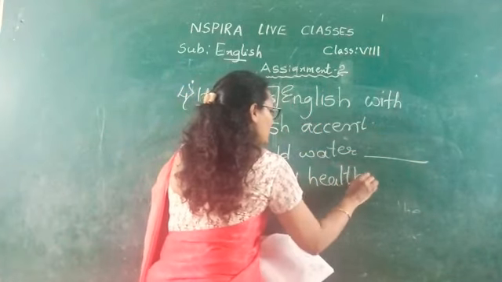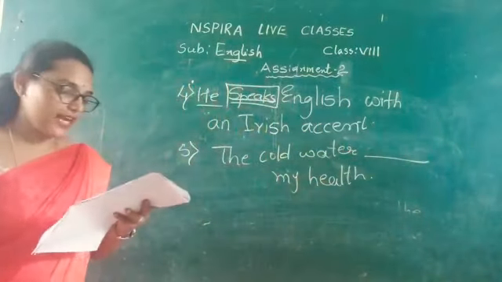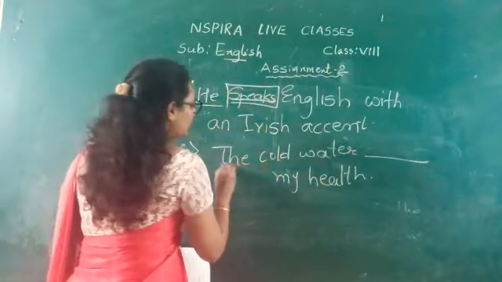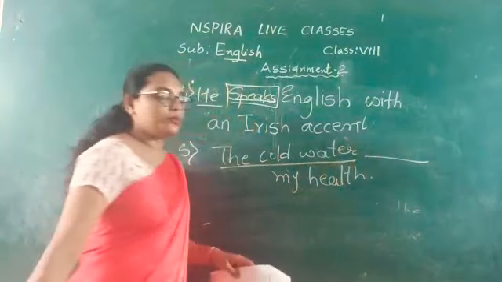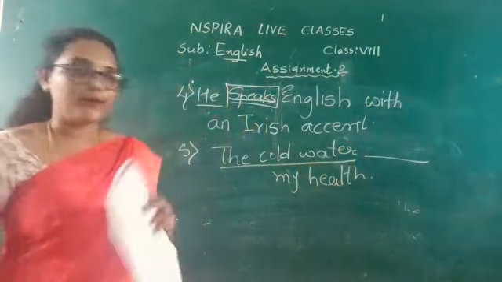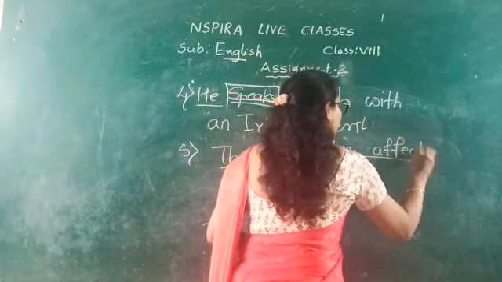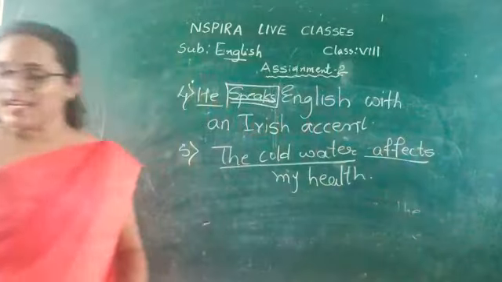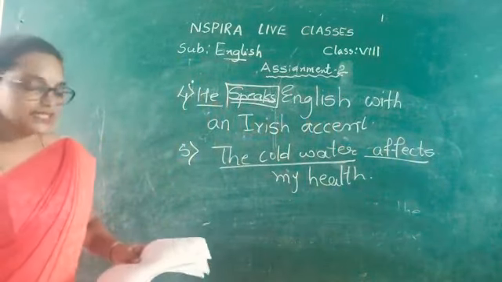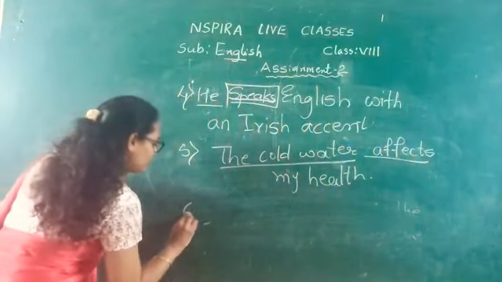What is the verb given here in the bracket? Affect. But the subject is singular, so the verb will come in the s form. So what will come? Affects. It will come as affects.